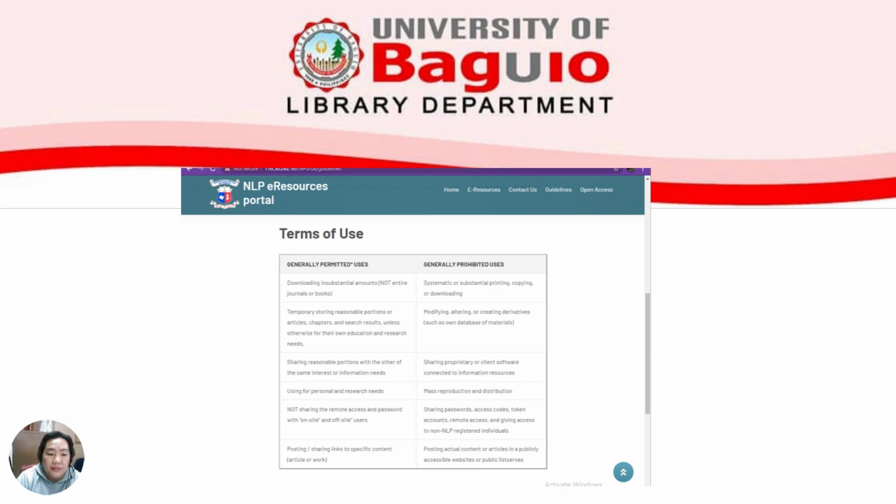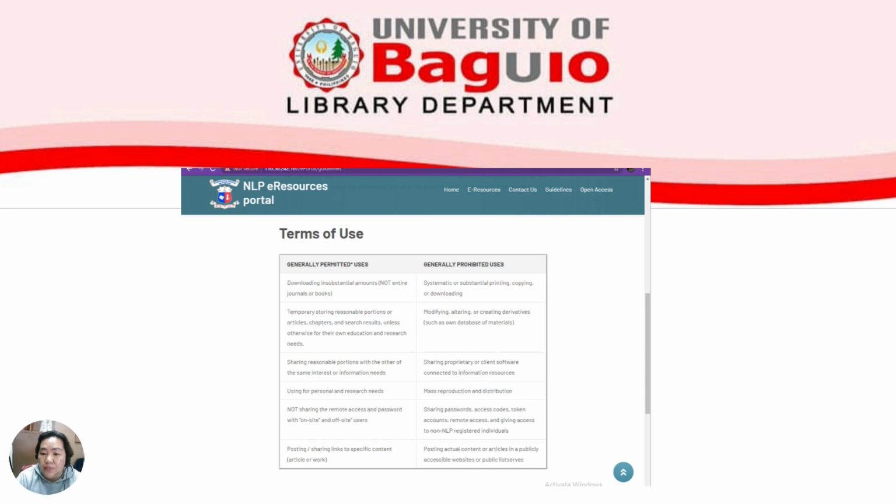On the second column under terms of use, we found the general prohibited uses. Let me read. Systematic or substantial printing, copying, or downloading. So we cannot download and copy the entire e-journal or e-book. Second, modifying, altering, or creating derivatives such as your own database or materials. So upon registering or accessing the database, you cannot download and then create your own database. It is prohibited under the terms of use.